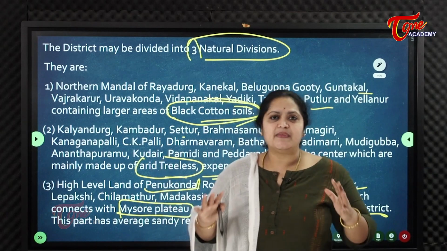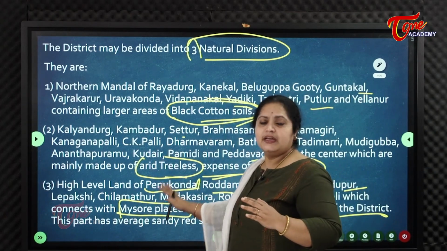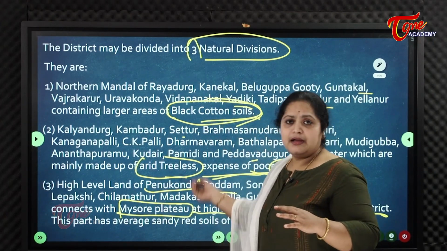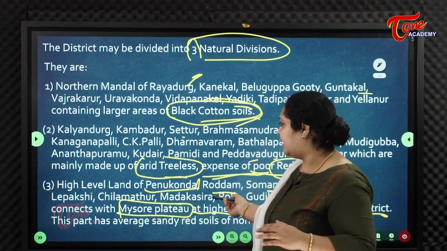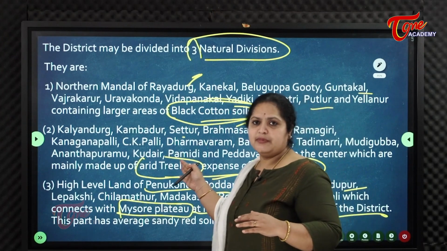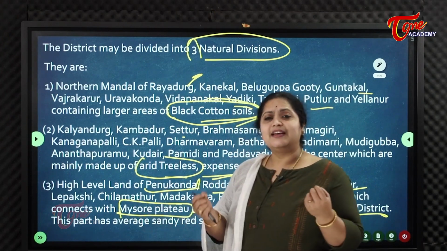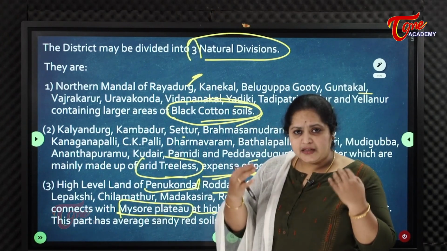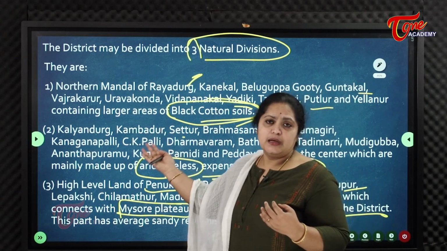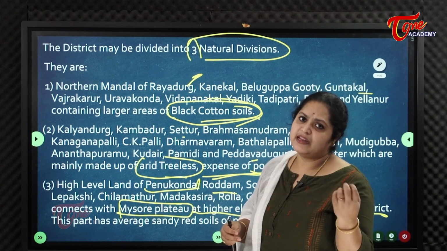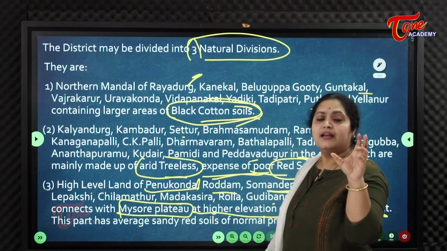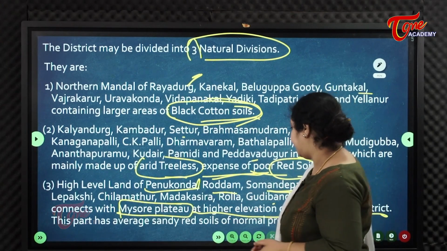So even in summers people like to visit this part, because in these areas the summers are very hot, but if we go to these places, the summer is a bit cooler than in other places. One or two degrees less temperature can be seen because they are on the Mysore Plateau.